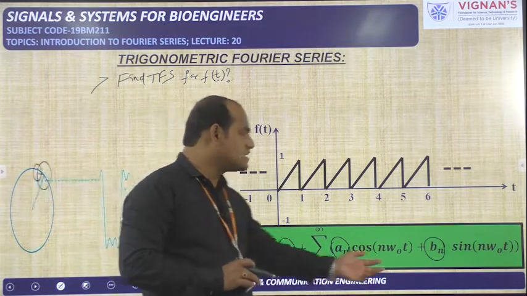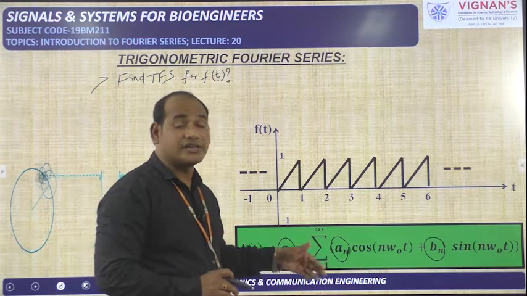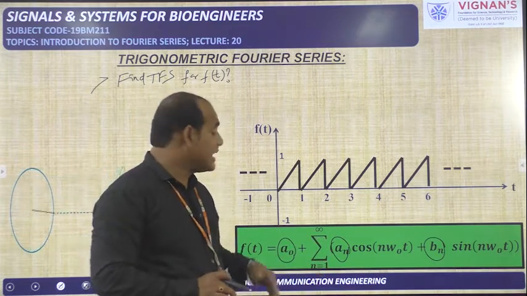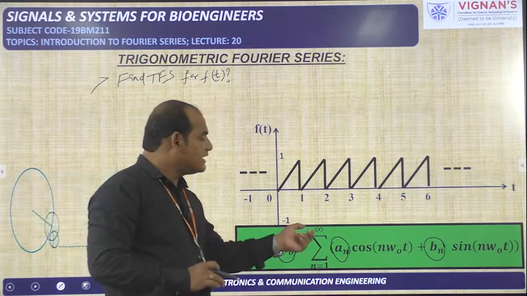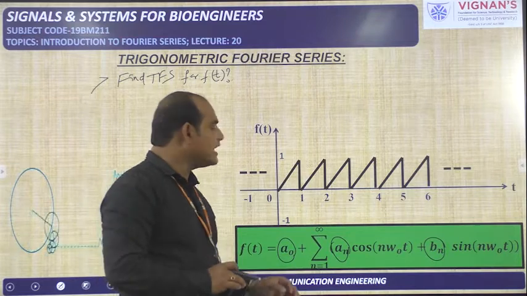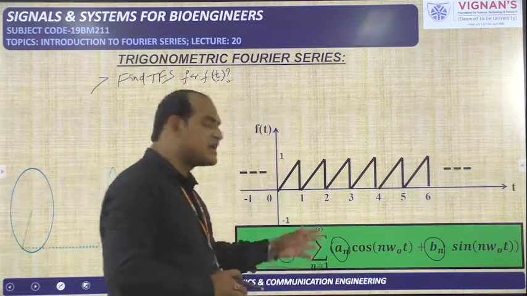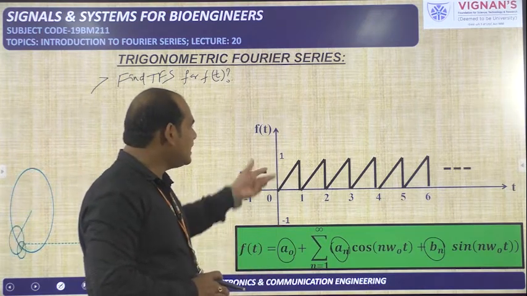For example, b n is equal to 0 and a n is equal to n by pi we have calculated. Next, a naught is equal to 2. Then f of t is equal to 2 plus sigma n is from 1 to infinity n by pi cos of n omega naught t plus 0 into sin of n omega naught t. So that term will become 0. So this is the final expression. That's it. That is the trigonometric Fourier series for the f of t.